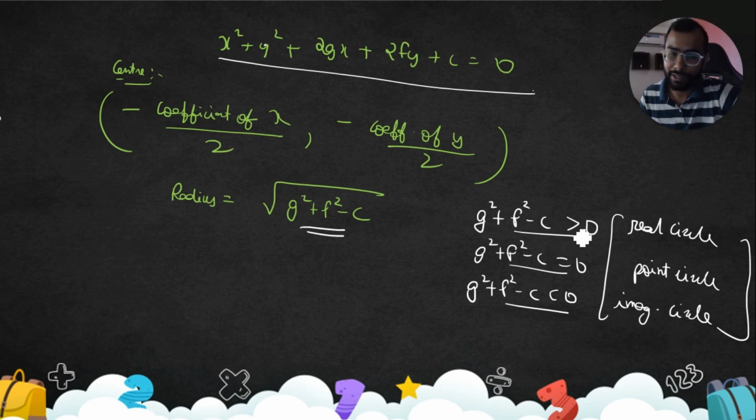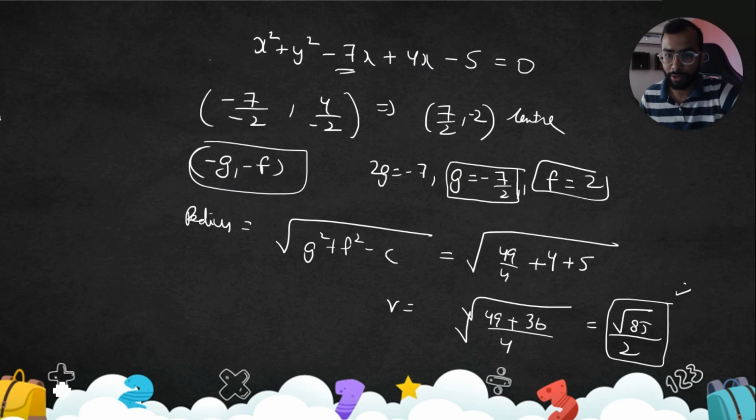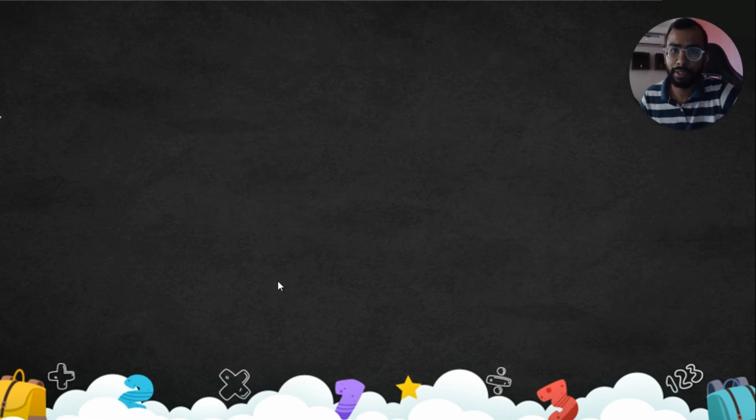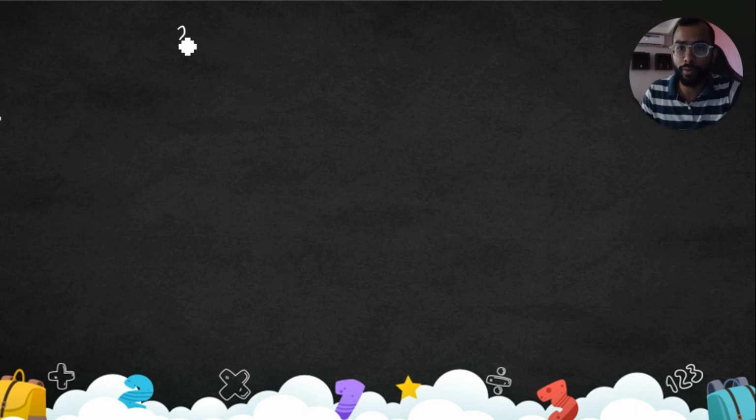Second thing, it is a real circle if this is greater than 0, equal to 0 if it is a point circle, less than 0 if it is an imaginary circle. Okay, so I guess this is also clear. We have seen one example. And now, the second degree equation.